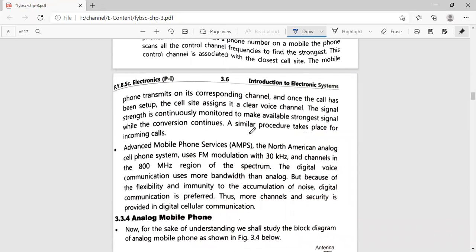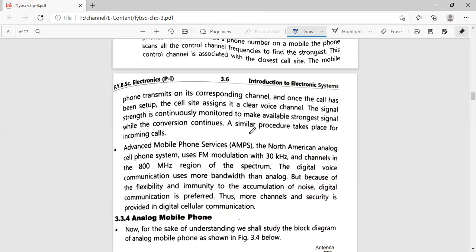Advanced Mobile Phone Service, AMPS, the North American analog cell phone system, uses FM modulation, that is frequency modulation. FM is a huge concept in itself. It uses 30 kilohertz channels in the 800 megahertz region of the spectrum. There is an electromagnetic spectrum, and that spectrum covers all types of frequencies. In those frequencies, FM modulation with 30 kilohertz is used, and the channels are in the 800 megahertz region.